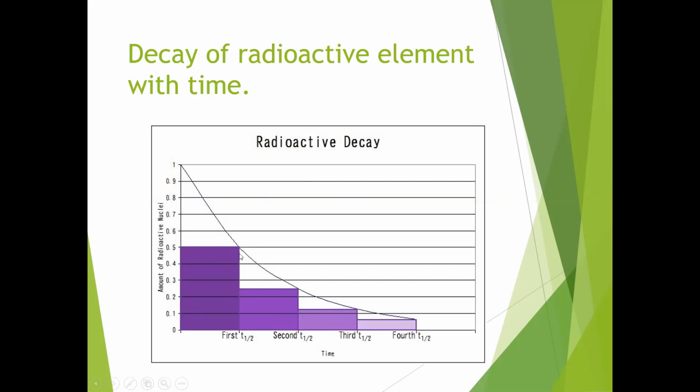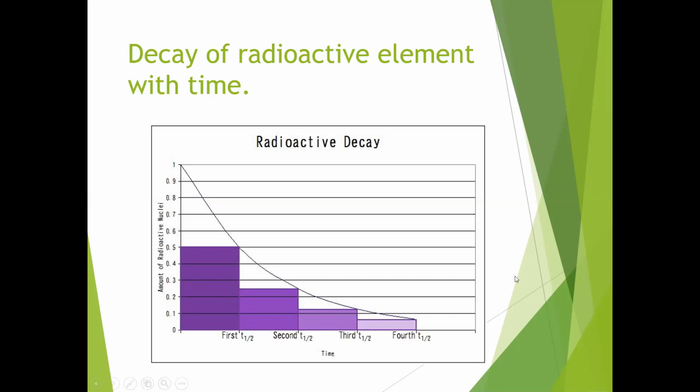Then again after the second half-life, the number decreases from 0.5 to 0.25, which is half of 0.5. Again after another half-life period, it becomes 0.125.